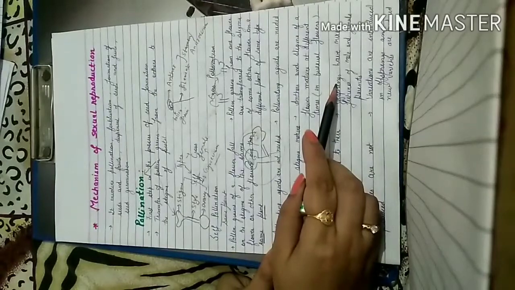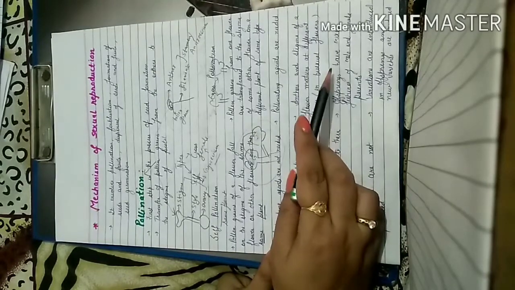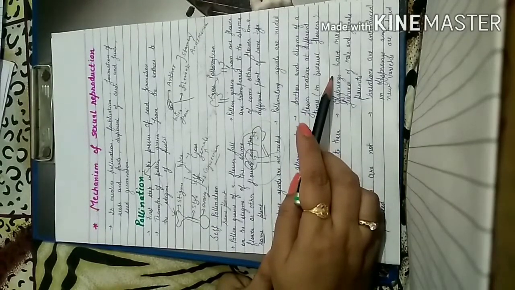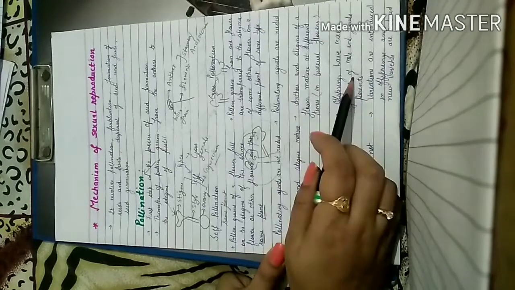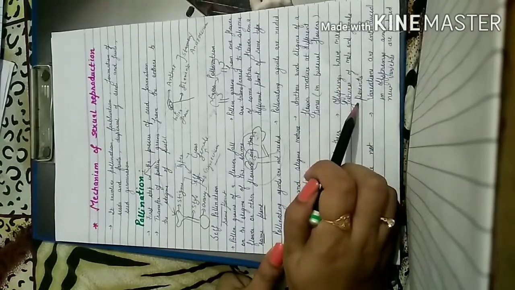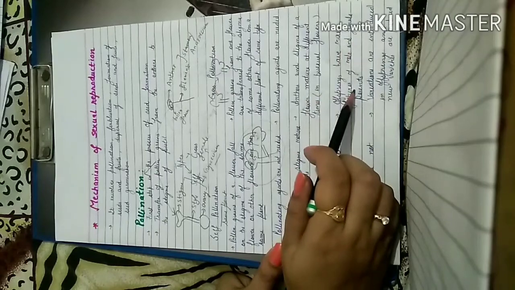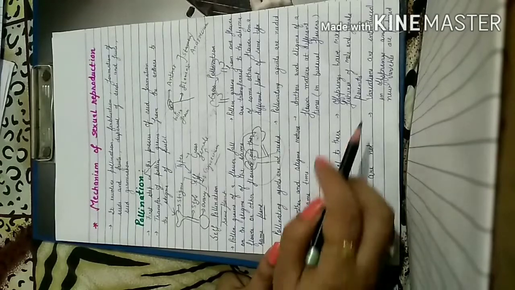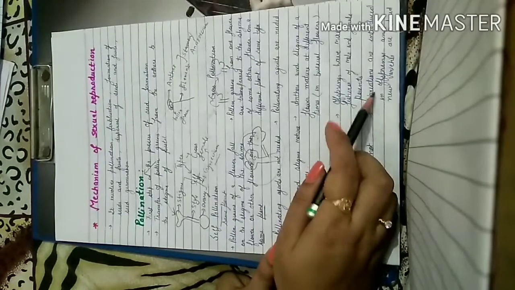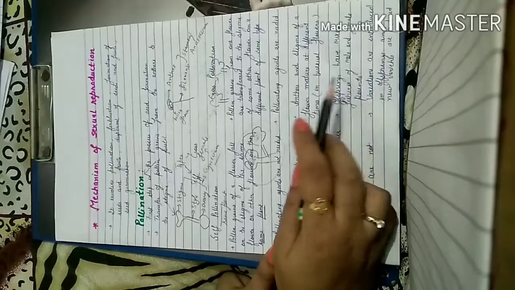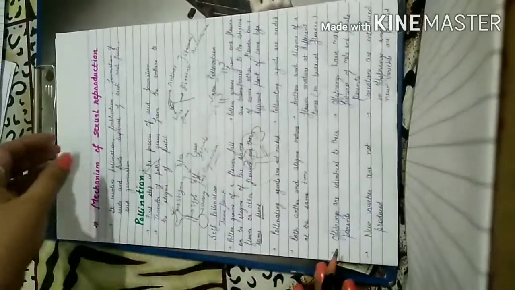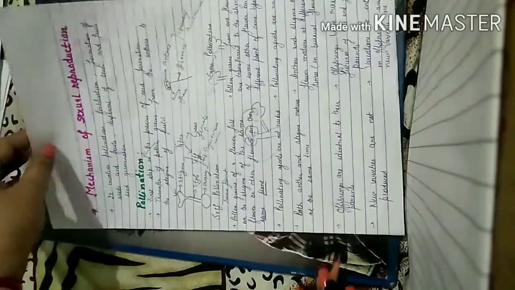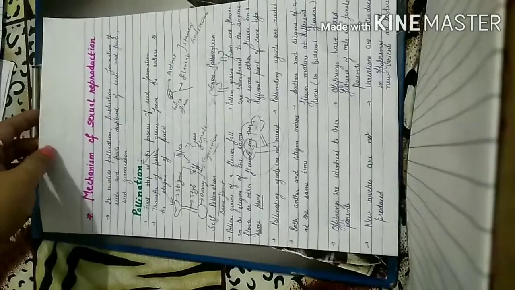However, in cross-pollinated plants, the offspring, the new plant that will develop, has the mixed features of both male and female parents. New varieties are not involved in self-pollinated plants. However, variations are introduced in cross-pollination since two parents are involved. So these are some of the differences between self-pollination and cross-pollination.